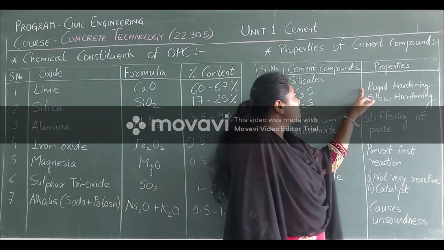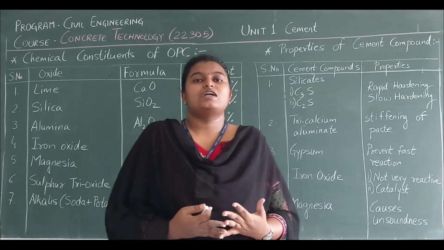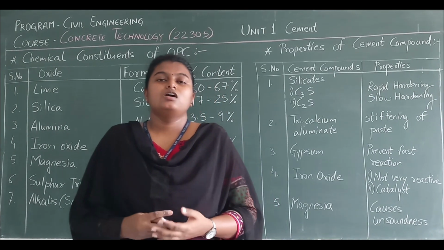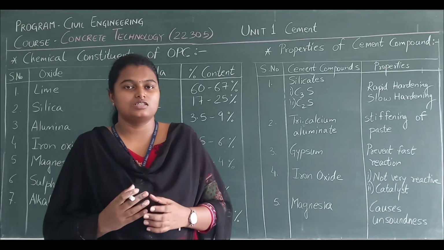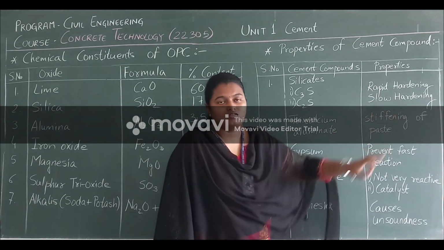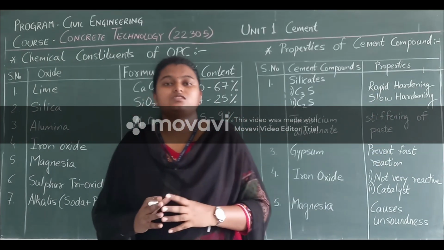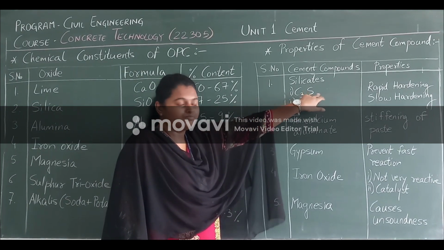Now its property is rapid hardening. Now what is rapid hardening? Rapid hardening means the rate of drying of cement. The cement dries at a certain rate. That rate is rapid, that means fast. The drying rate of cement is fast when C3S is present in cement.